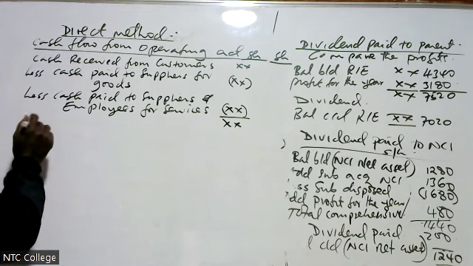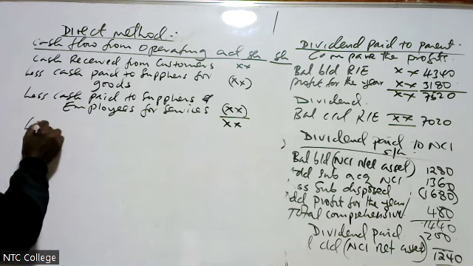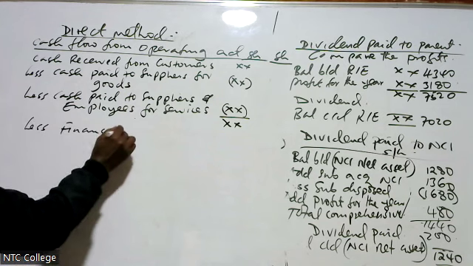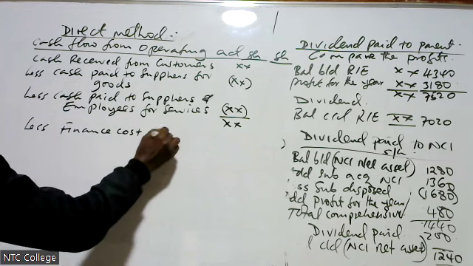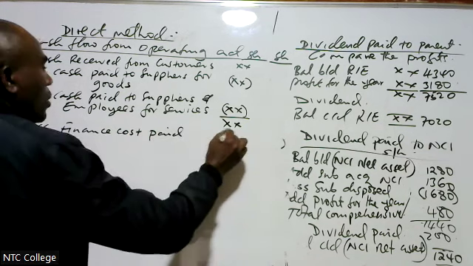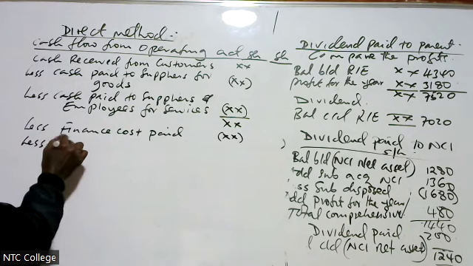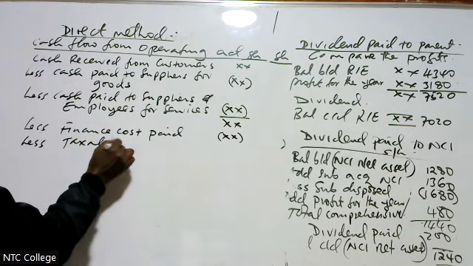Then out of that, we come to less a finance cost paid. We also come to less taxation paid.